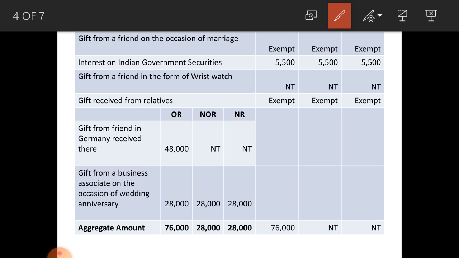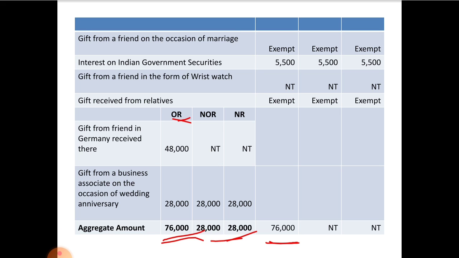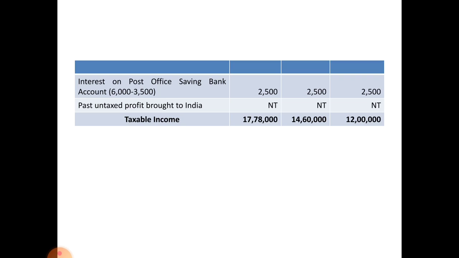Here, aggregate amount of these two items exceeds 50,000 only in case of ordinary resident, that is 76,000. So, only ordinary resident must pay tax on 76,000, and not ordinarily resident and non-resident not taxable because the amount does not exceed 50,000 rupees. Remember this point. We have solved this type of problem in the previous session also. Please go through this adjustment.